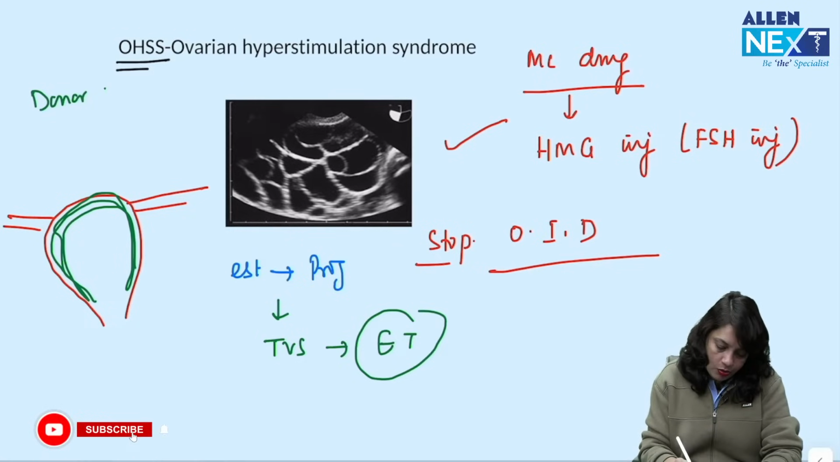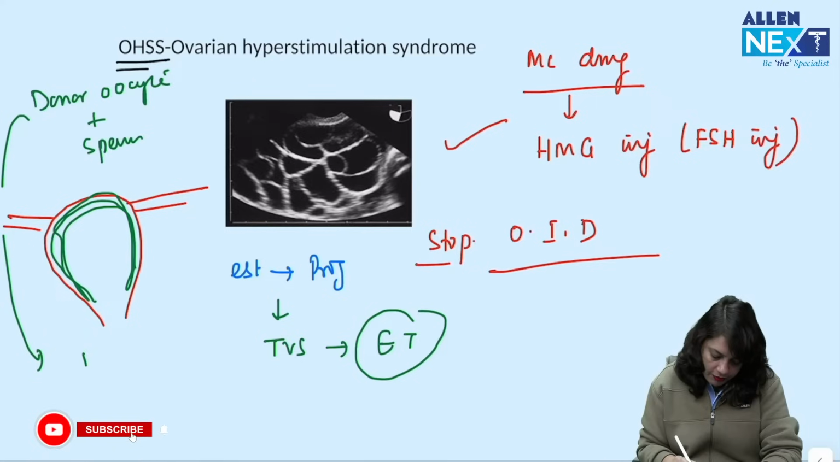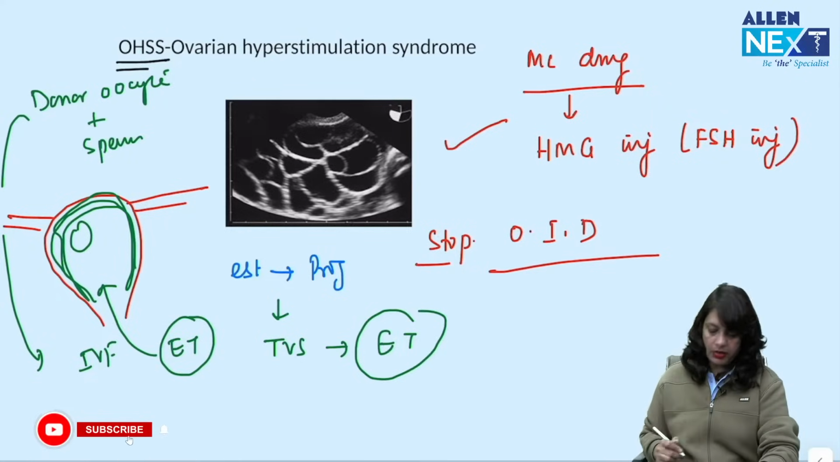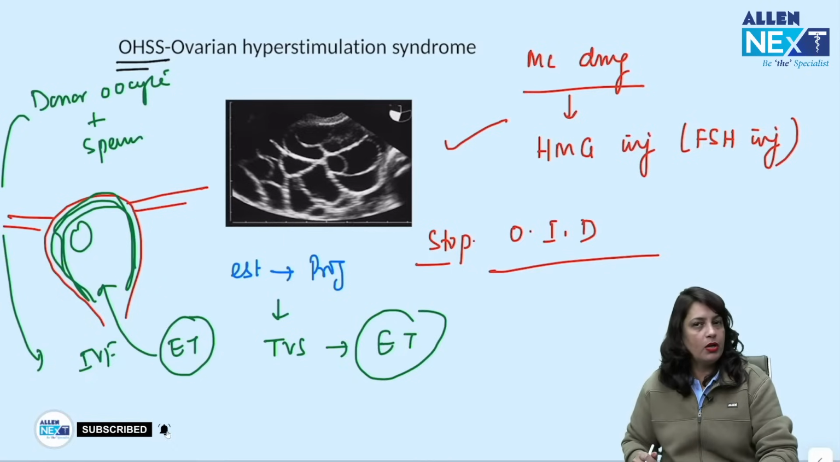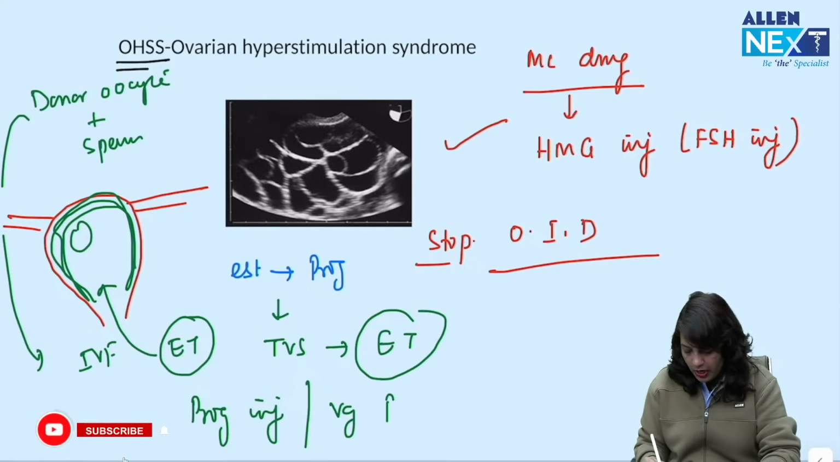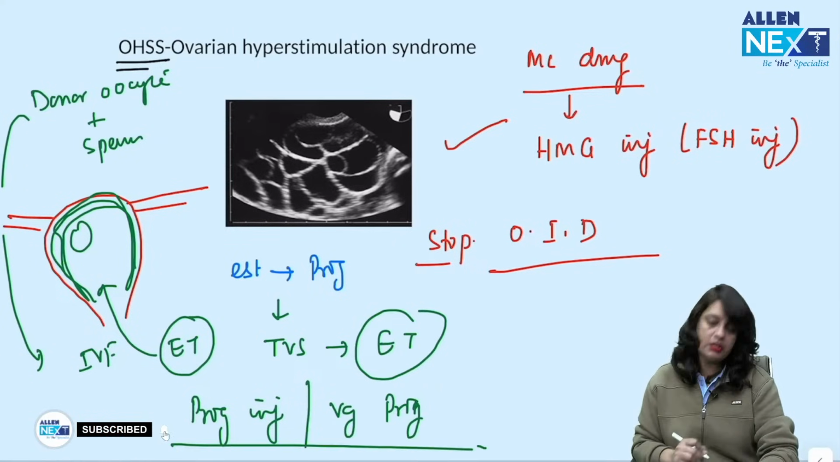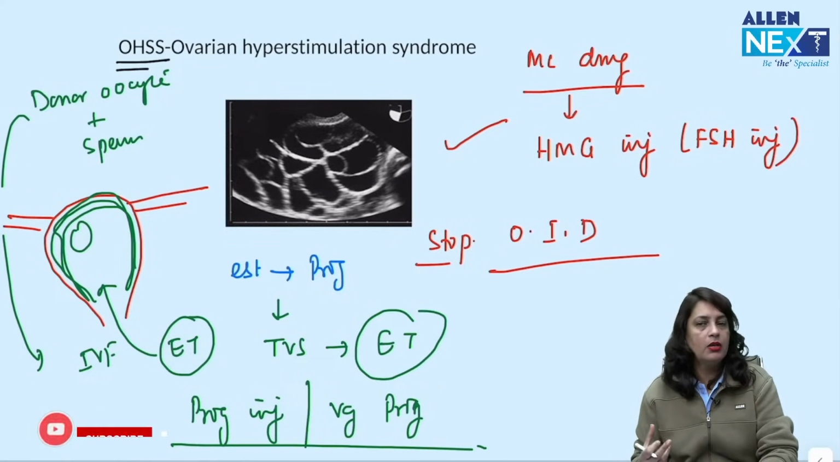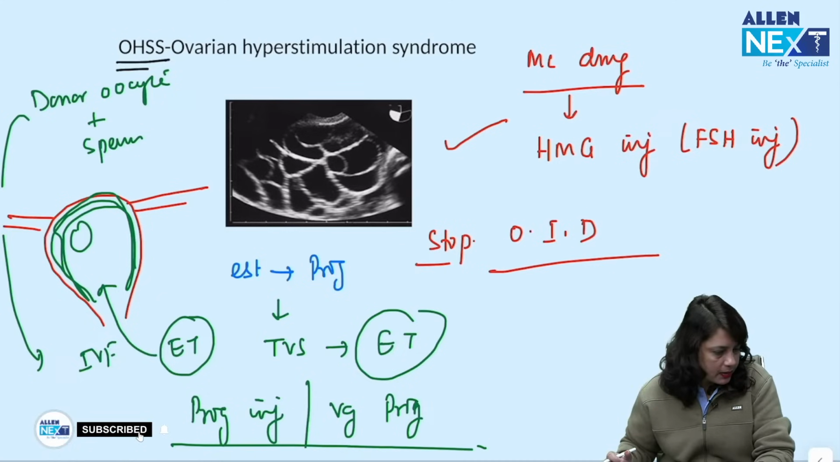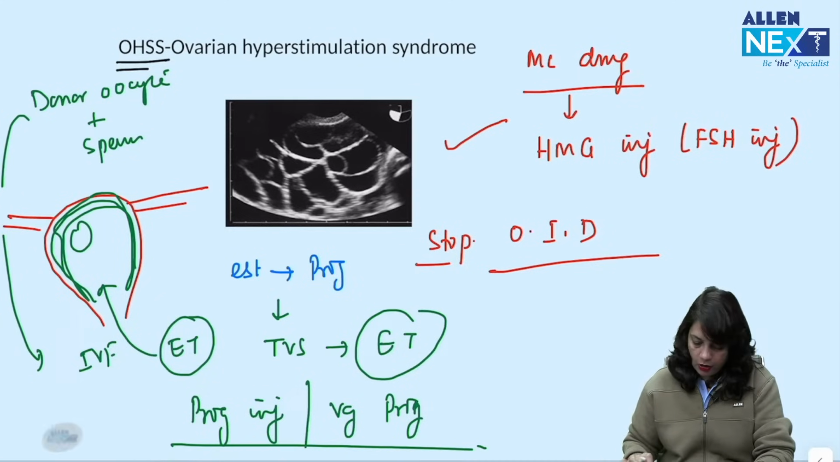Simultaneously, we take a donor oocyte, fertilize with husband's sperm and do IVF and do embryo transfer, and the pregnancy support is done for the first trimester by giving progesterone injections or vaginal progesterone suppositories. Once the first trimester is over, then placenta takes over the function of hormonal secretion. So, I hope it is clear.